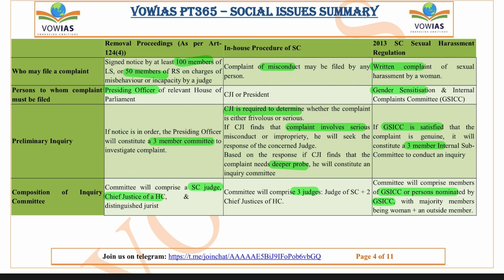This 3-member committee, if you see, consists of a Supreme Court judge, the Chief Justice of a High Court, and a distinguished jurist. If the committee finds the judge guilty, then this has to be passed in Parliament by a special majority. Okay. Next one is the in-house procedure of the Supreme Court.